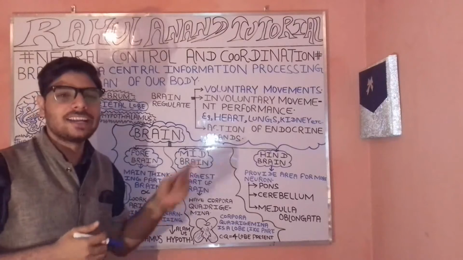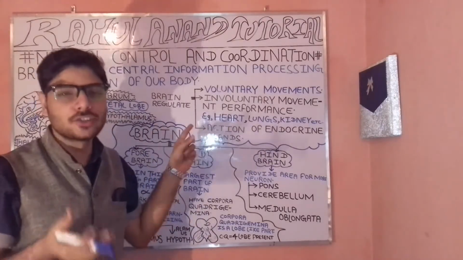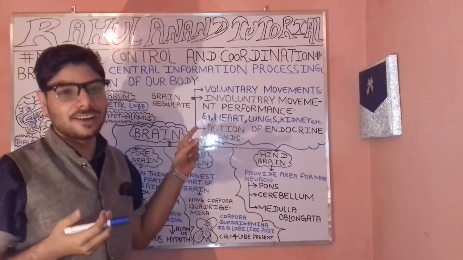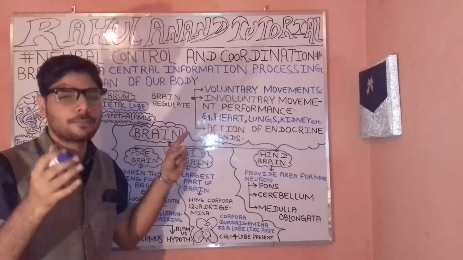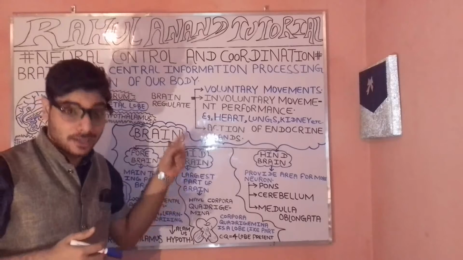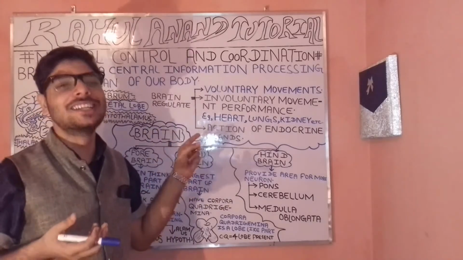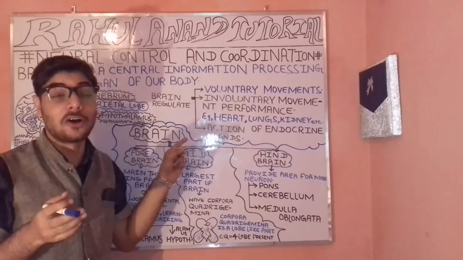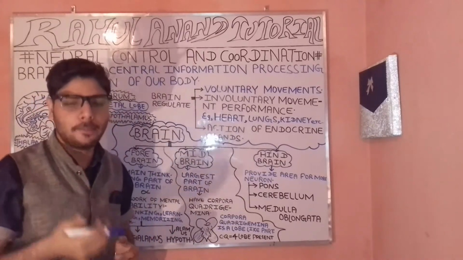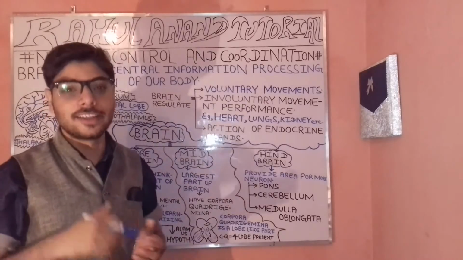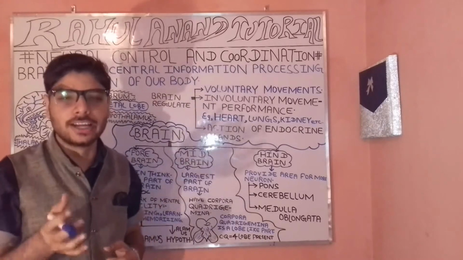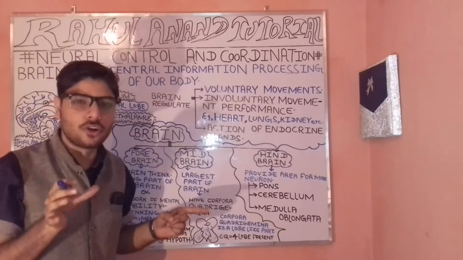Our brain is the central information processing organ of our body. Our brain has different types of roles in regulation. It is particularly responsible for regulating voluntary action, meaning the action which can be controlled by our coordination mechanism, or by our thought.